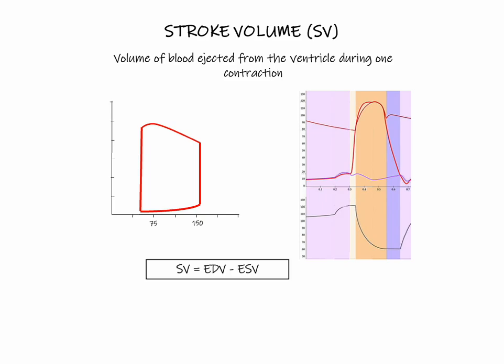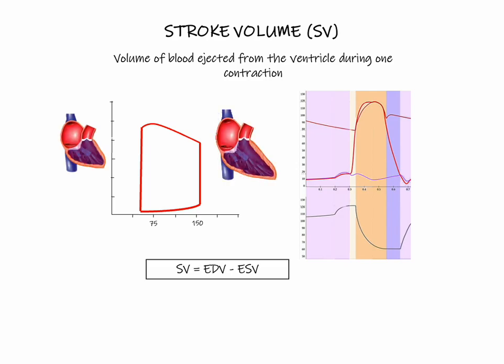graphs. Stroke volume is the end diastolic volume, which is the amount of blood filling the ventricle at the end of relaxation, minus the end systolic volume, which is the amount of blood left in the ventricle after contraction. So on looking at our pressure volume loop, the end diastolic volume is going to be represented here at the end of ventricular filling, and it would be the same volume at the end of isovolumetric ventricular contraction.